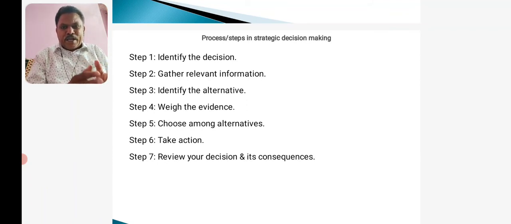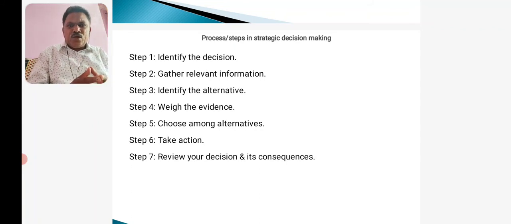It is not that the decision we have taken is the best decision. It is not like that. We should also be ready for the worst solution. Then only, even if moderate problems or mistakes happen in the decision making process, we can pacify.